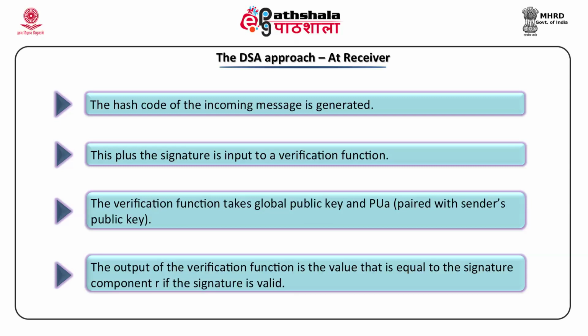The hash code of the incoming message is generated. The hash code plus the signature is input to a verification function. The verification function takes PUG, that is the global public key, and PUA, that is paired with the sender's private key. So, it is nothing but paired with PRA, the sender's private key. The output of the verification function is a value that is equal to the signature component R, and if the signature is valid, this comes out exactly to be R.